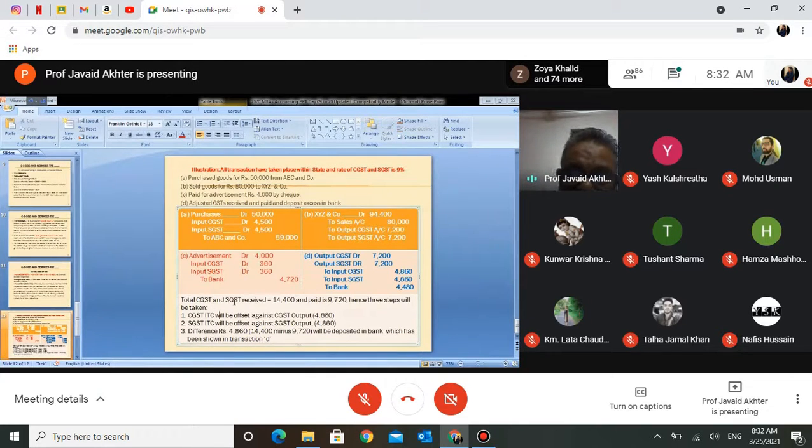Total CGST and SGST, I'll avoid using both terms just to save time, and total GST received was 14,400. This is in your transaction number B. You agreed with this one? Total paid was 9,720. How 9,720? 9,000 this company paid here, 720 this company paid here. Hence, 3 steps will be taken. CGST input tax credit will be state-wise and center-wise. So CGST input tax credit will be this much. Where are we getting this amount from? This amount is the difference that we are getting.